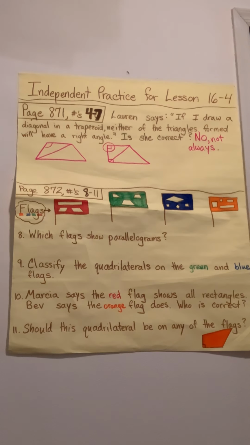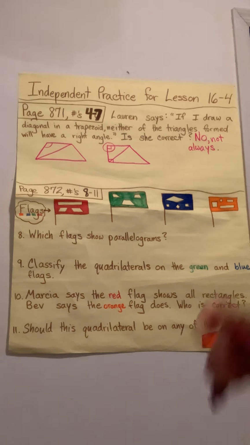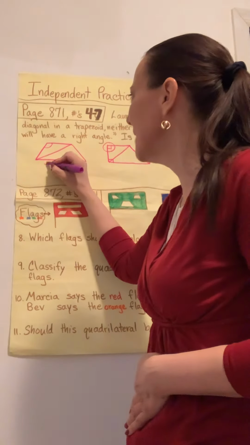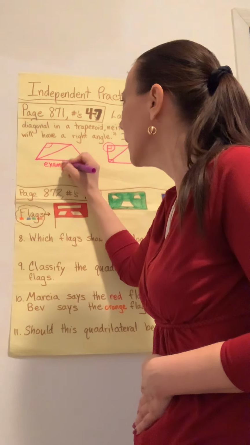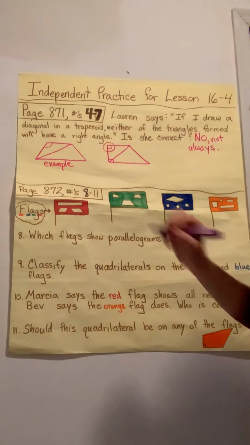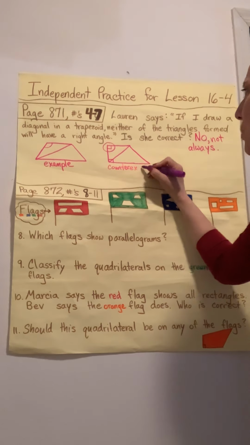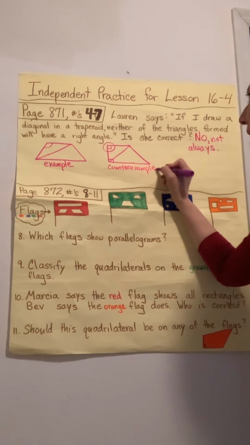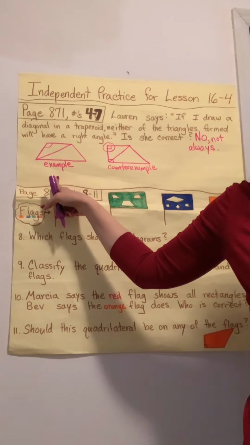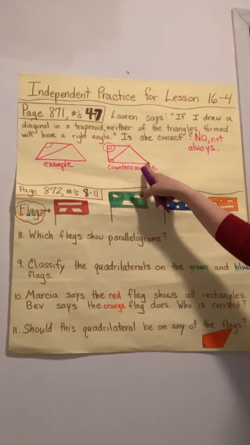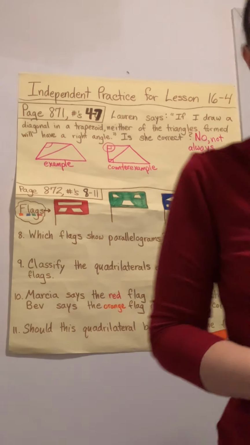Number 6 asked, how can a drawing help? Because this is an example of her being correct, but this is a counterexample. It's an example that shows that her statement is not correct. So drawings can help us either prove something is right or give a counterexample and prove it's not right.